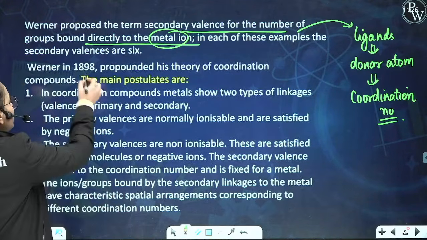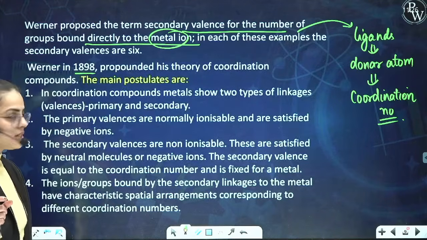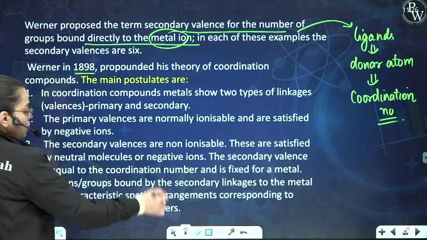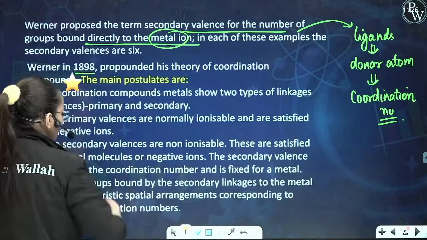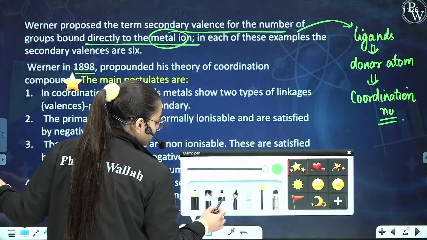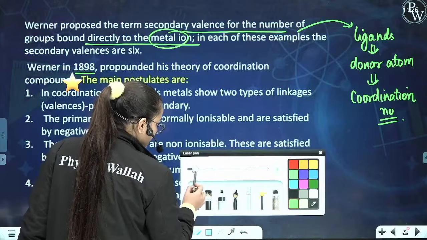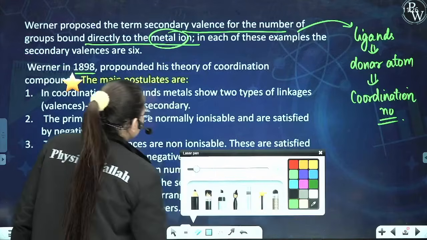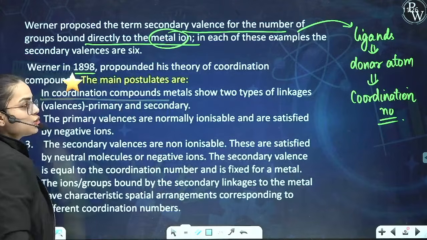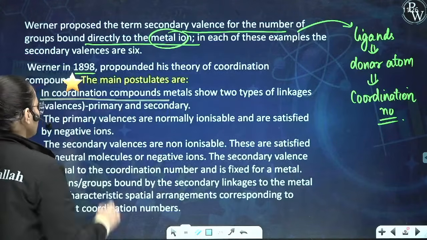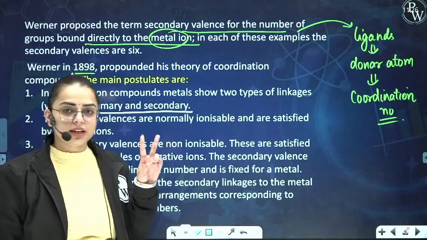Now, Werner in 1898 proposed this theory of coordination compounds. What was the theory? The main postulates. Now, this is really very important, students. You have to put a star mark over here. I have explained it to you. Now, I shall read all of them one by one. Let us see this. In coordination compounds, metals show two types of linkages. Which ones? Primary and secondary.